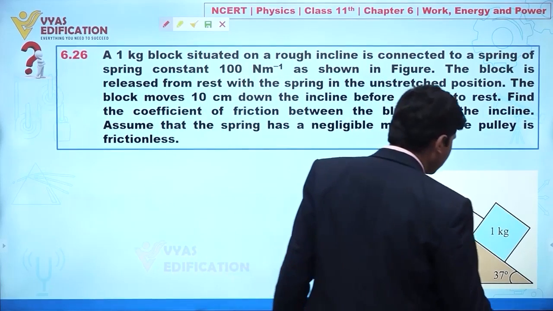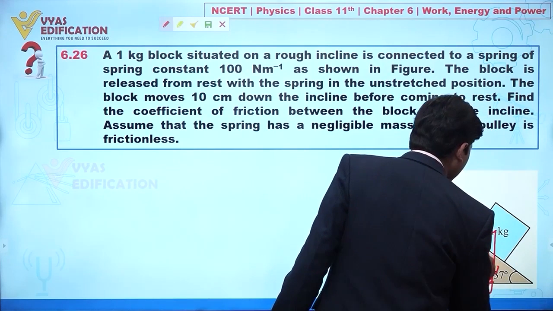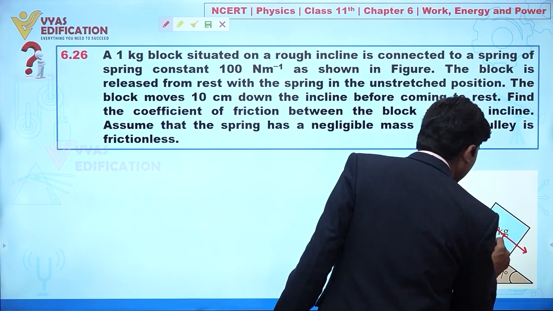First let us try to understand the forces acting on this block. I can say here one force is acting, mg, you know very well. Clear? Here we can say this angle we have is theta.